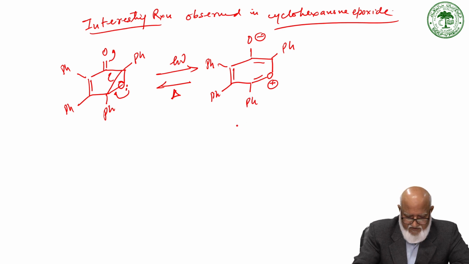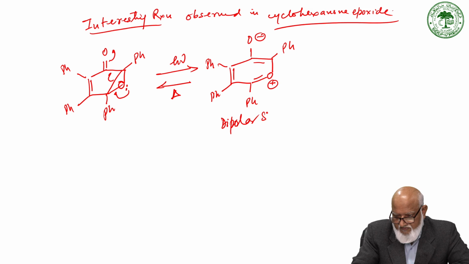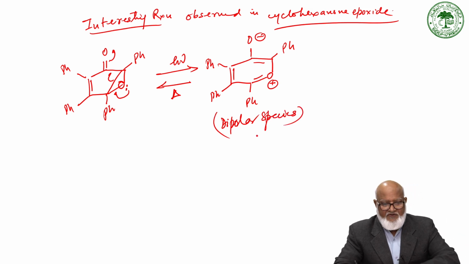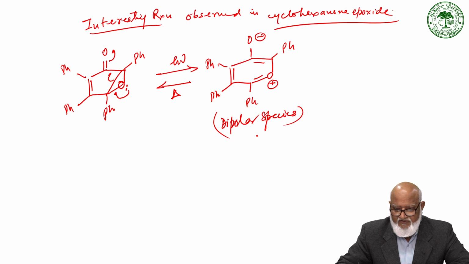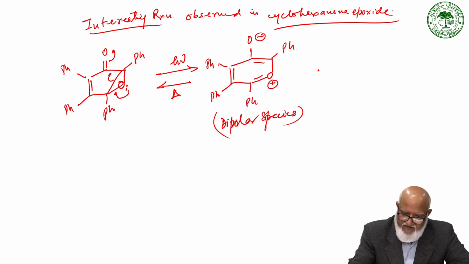A dipolar species is formed in cyclohexanone epoxide on photolysis, and then this acts as a diene and can react with the cyclo